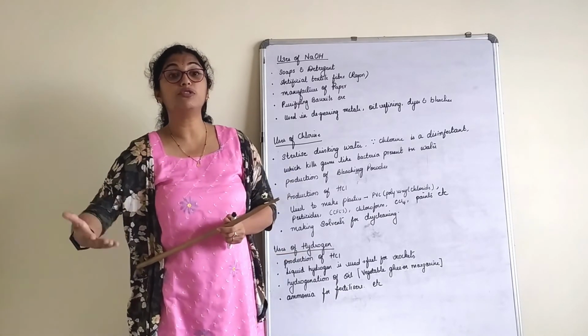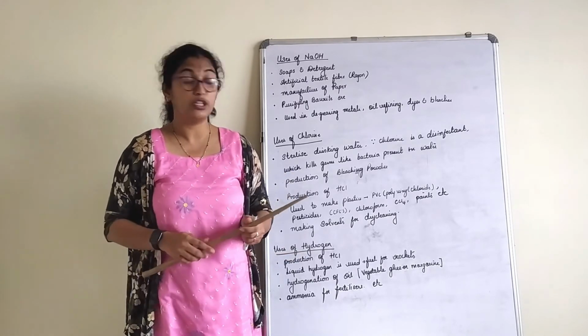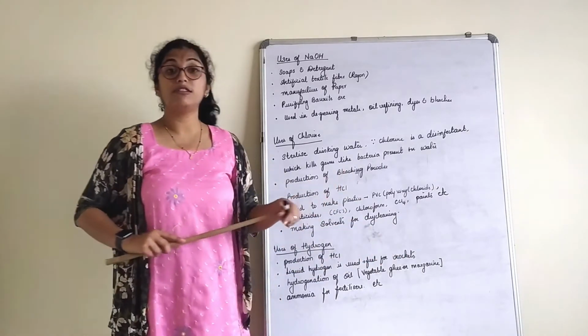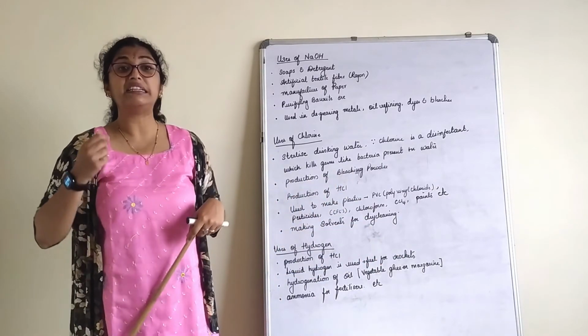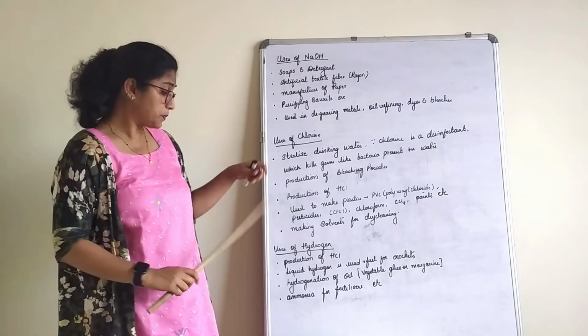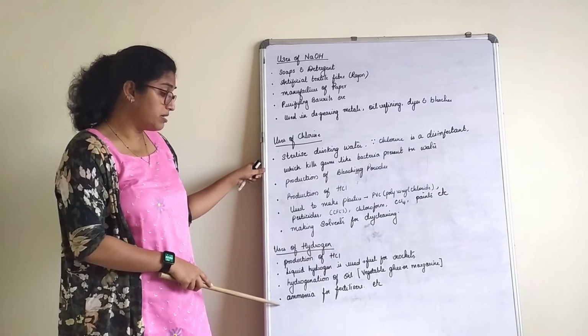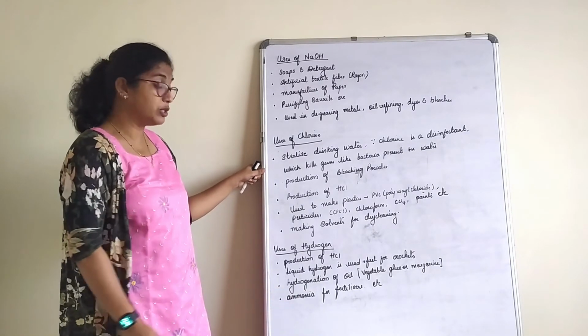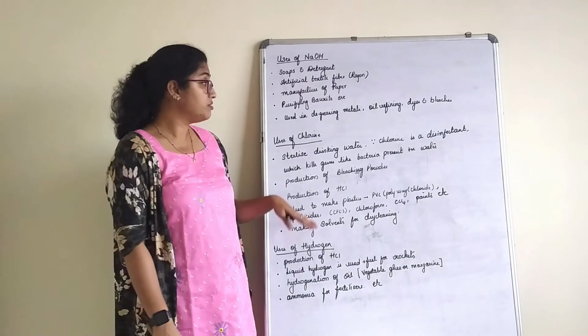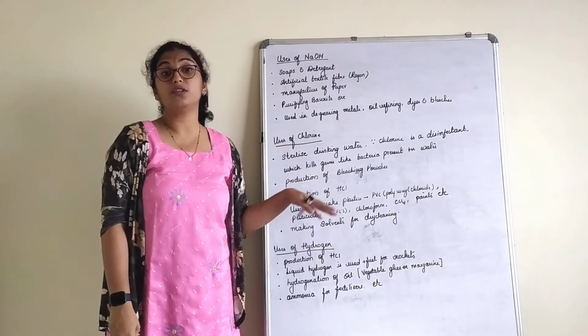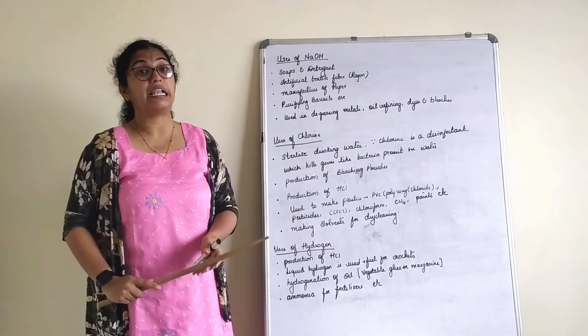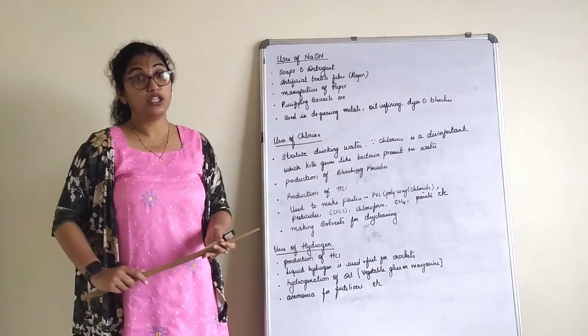Which is a substitute to the oil or ghee we use. It is also called margarine. Margarine is a substitute to butter. It is also used in the manufacturing of ammonia, which is used for fertilizers. So these are the extensive uses of the byproducts of the chloroalkali process.